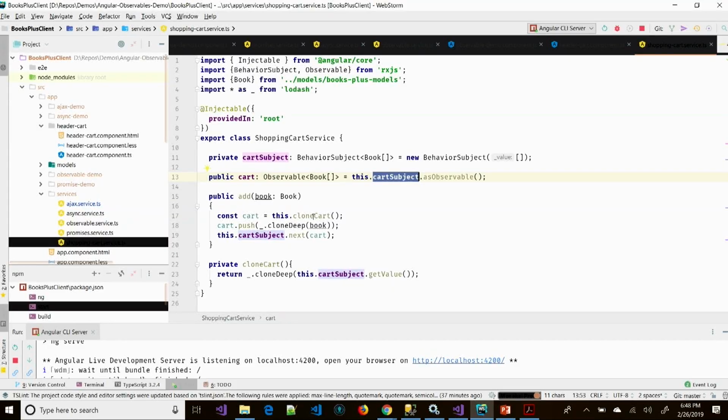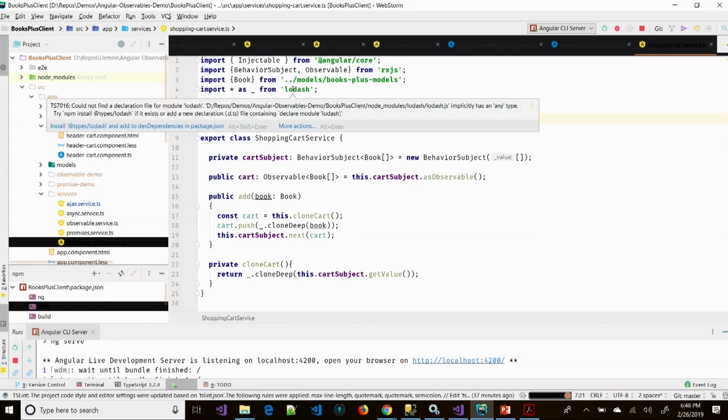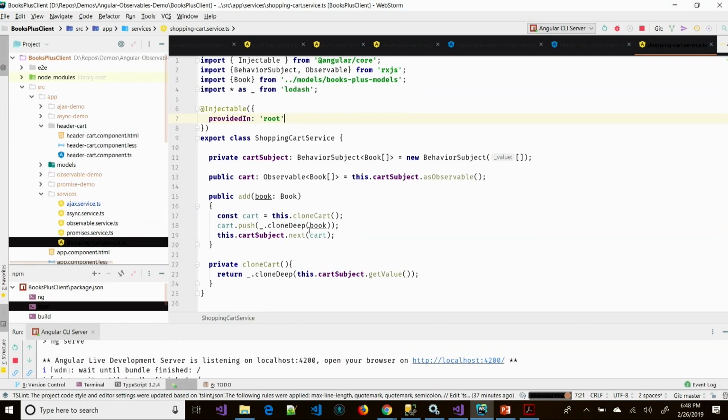So I clone the cart, and then I'm going to push. I'm even cloning the book, so I'm doing a deep clone that comes from this Lodash framework. Otherwise, I would just be cloning an array, and it still has all the reference objects inside of there. So we want to do a deep clone. And then I'm going to just say this.cart.subject.next, and that's my notify. So I'm calling the next, and it pushes to anybody who's interested. Anybody who's subscribed to that will get this event that returns. In this case, it's returning the entire cart.